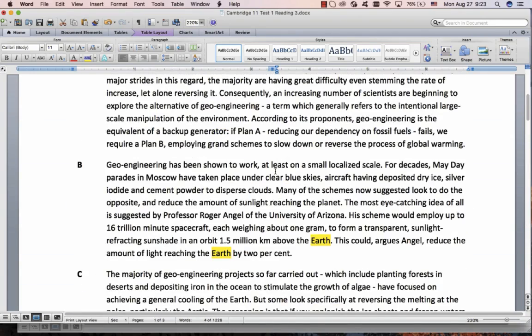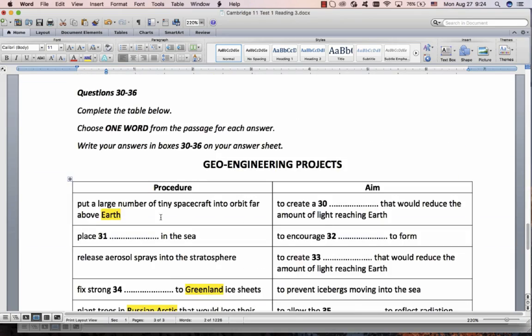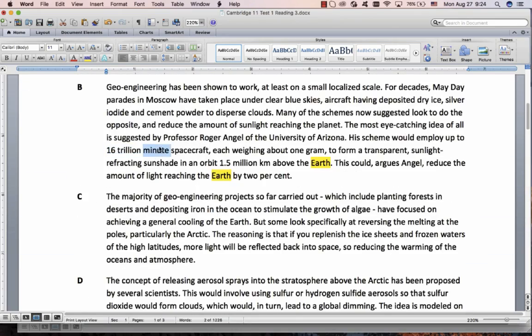We're somewhere over here. It's really straightforward. Reduce amount of light reaching the Earth. This is reading 1 level of difficulty. I'm very surprised this is a reading 3. So what they're testing here is this word. What will reduce the amount of light reaching the Earth? Let's find large number. There's large number. Tiny, what did they say? Tiny spacecraft. I know you know this word as minute, but if you pronounce it differently, minute, it means very small.